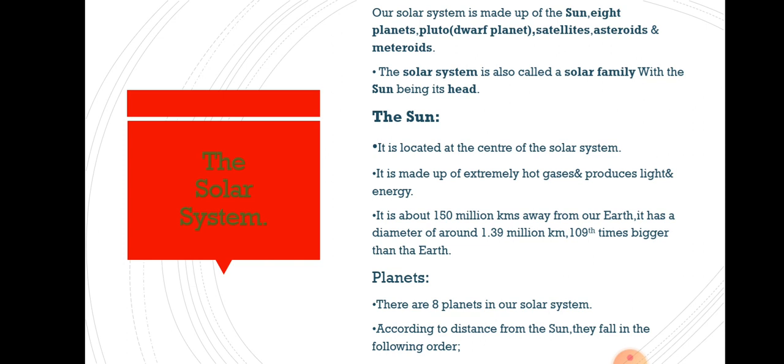Yes. So, talking about planets, there are 8 planets in our solar system. We had already discussed that the total number of planets is 8, and according to the distance from the sun, they fall in the following order.